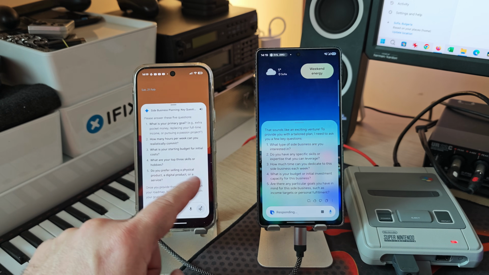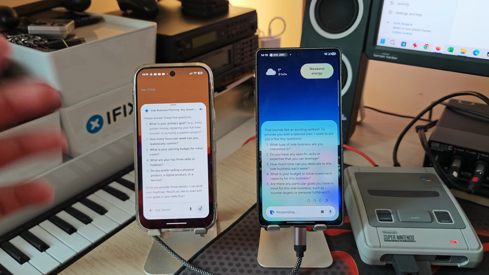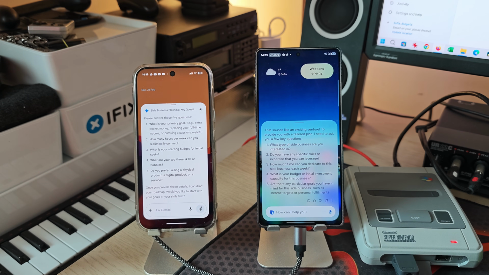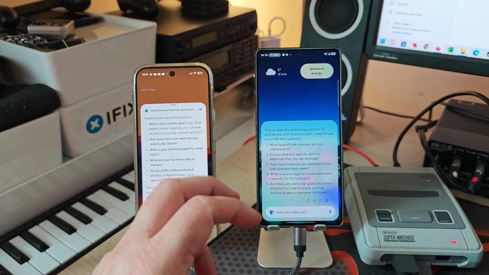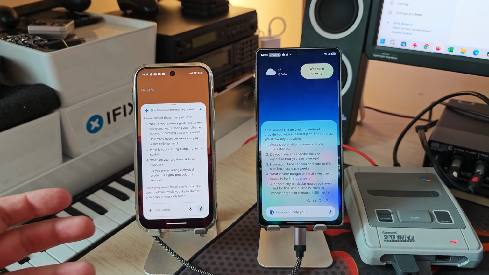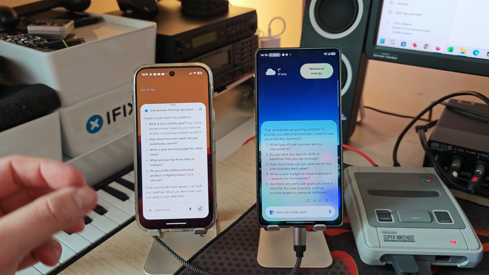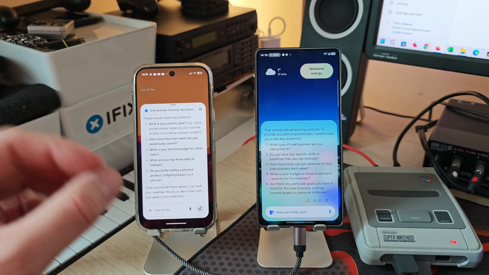3. How much time can you dedicate to this side business each week? 4. What is your budget or initial investment capacity for this business? 5. Are there any particular goals you have in mind for this side business, such as income targets or personal fulfillment? Honestly, since I had to redo this several times because of my phone draining the battery, it gave me all the time some very good input. So what we're looking for here is to identify if the questions that I'm getting asked are a bit high level and general, but no, both assistants are doing a great job.